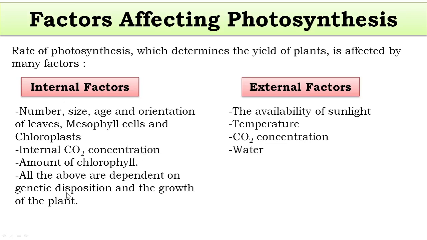So these are internal factors, but mainly we are going to study external factors as given in your textbook. External factors which affect the rate of photosynthesis are the availability of sunlight, temperature, carbon dioxide concentration in the air, and water.